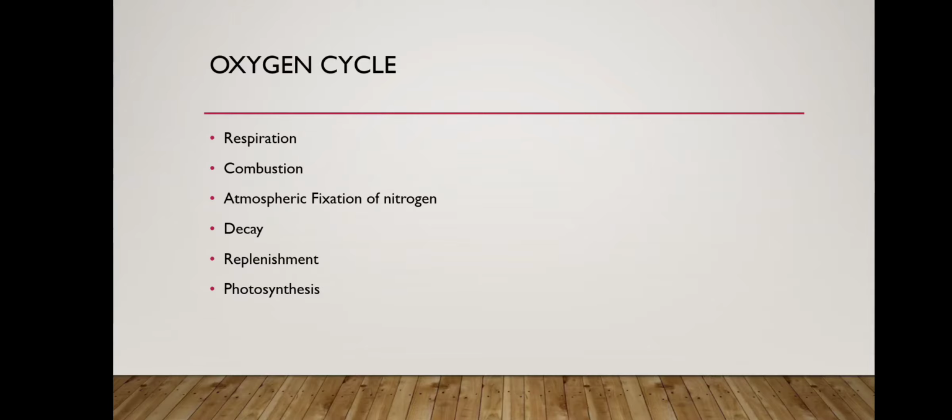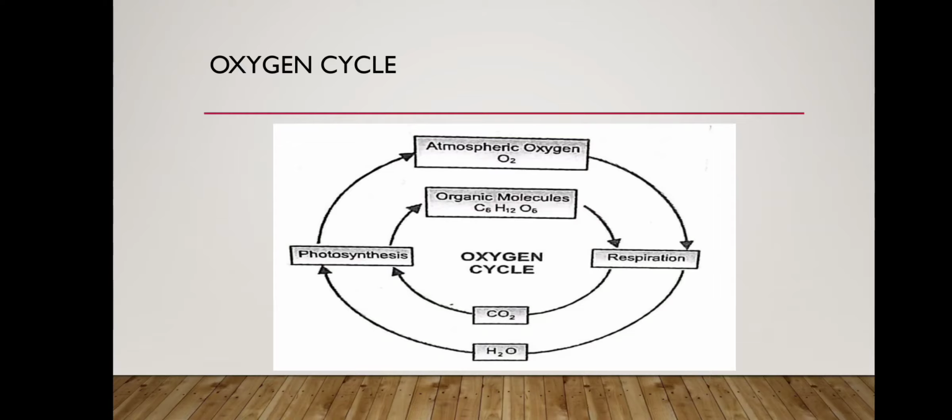Now replenishment: how is this oxygen being replenished? One process is photosynthesis, in which the plant takes in carbon dioxide and releases oxygen. So photosynthesis is the source of replenishment of atmospheric oxygen. During photosynthesis, carbon dioxide is consumed along with water and oxygen is liberated. The oxygen liberated during photosynthesis comes from the water.